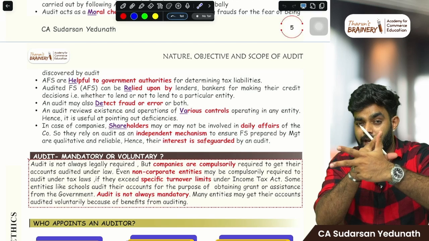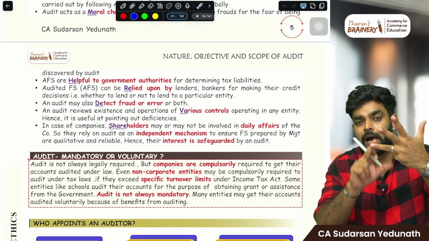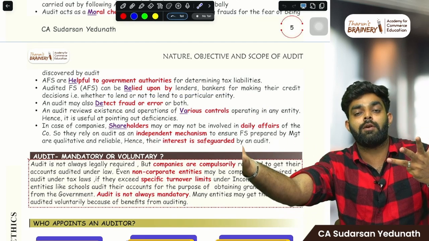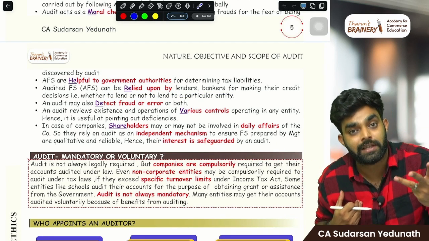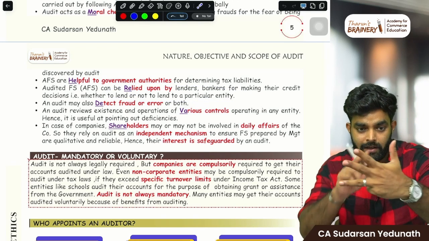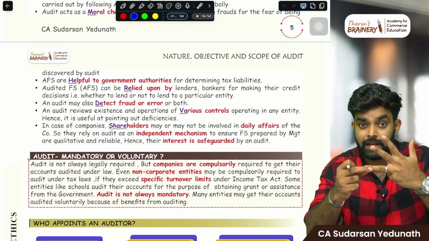HIMO here: HI, high quality information; MO, moral check on employees; HE, helpful to the government; RE, relied upon by lenders and bankers. Because the bank can also trust it. It is audited by an auditor, so it can be relied upon by bankers and lenders.